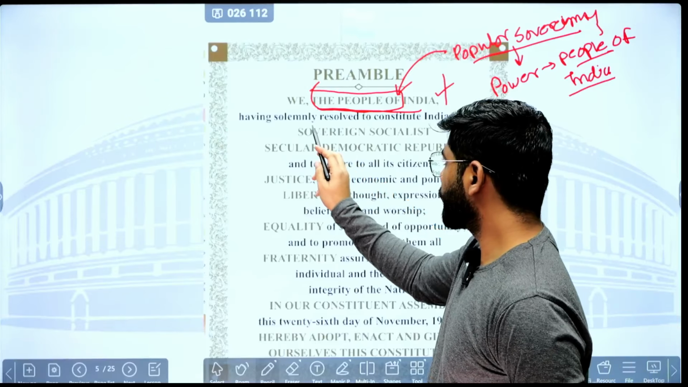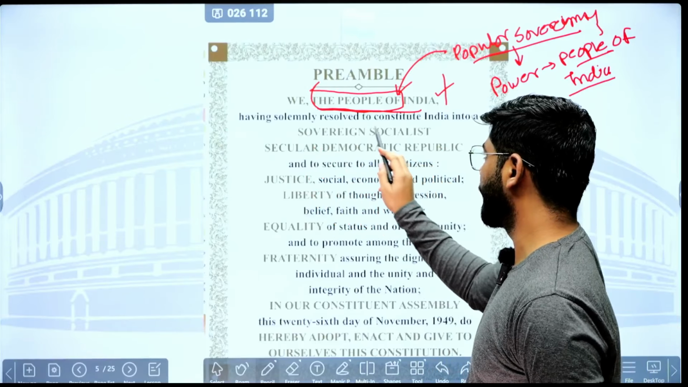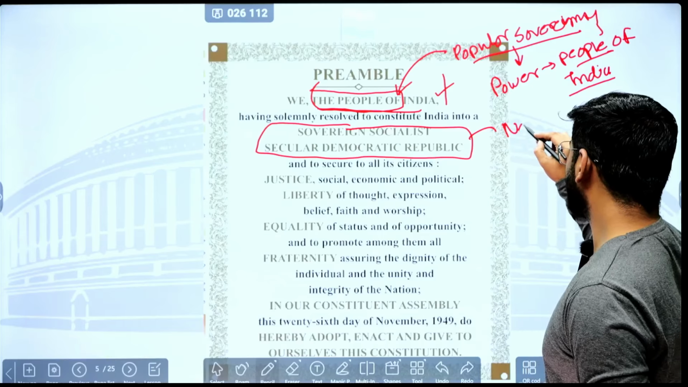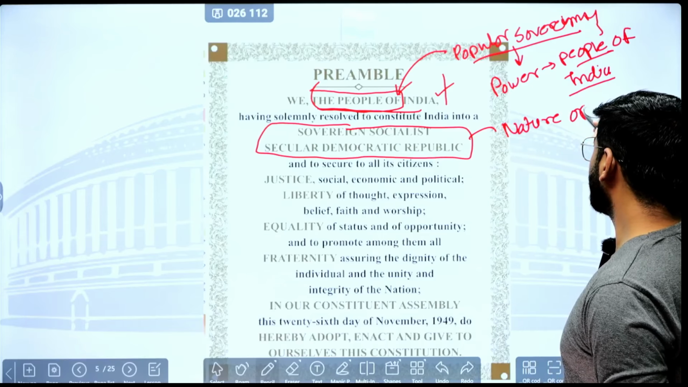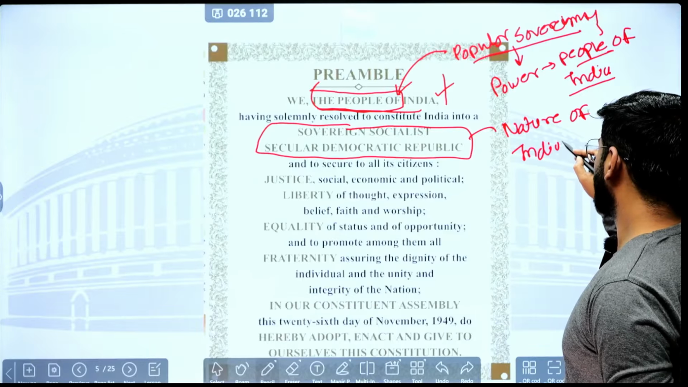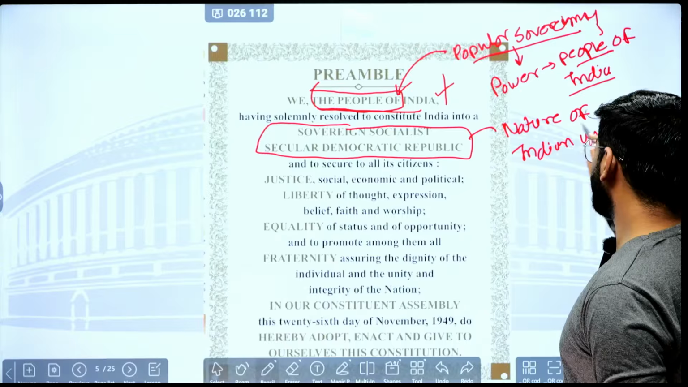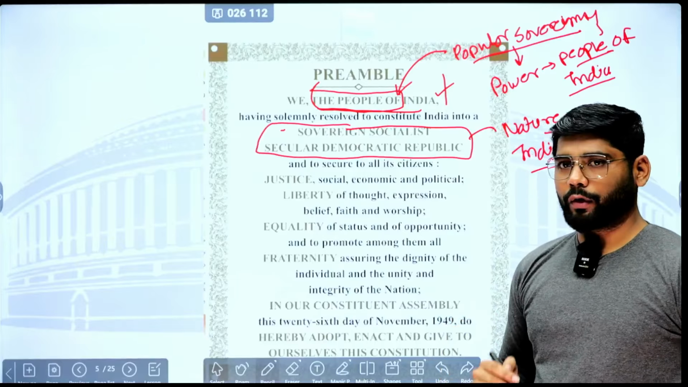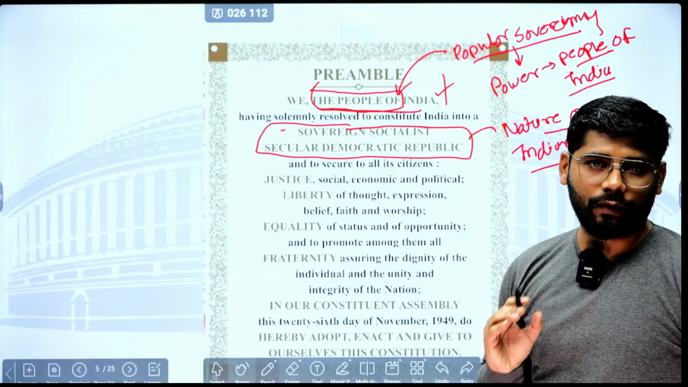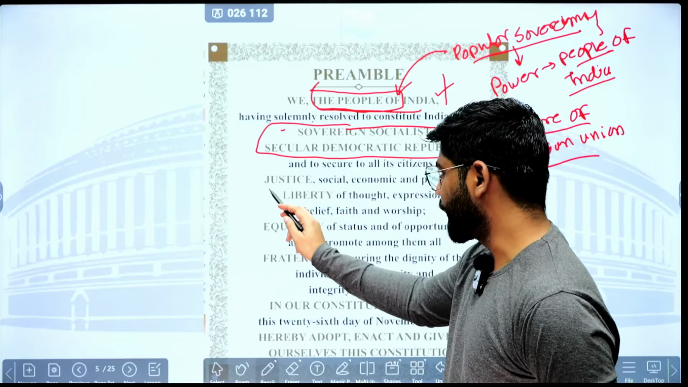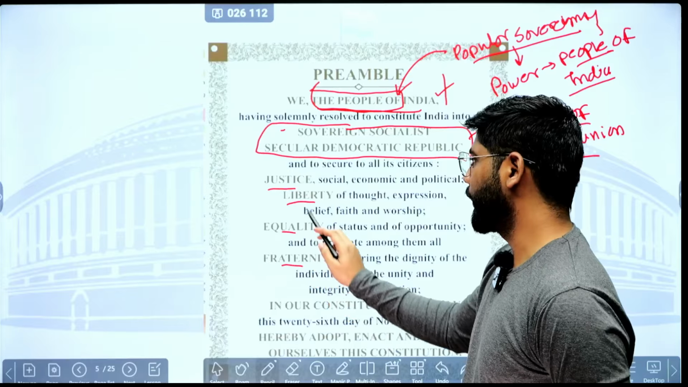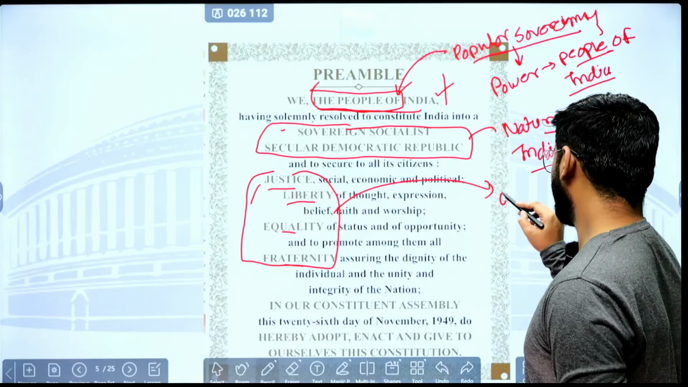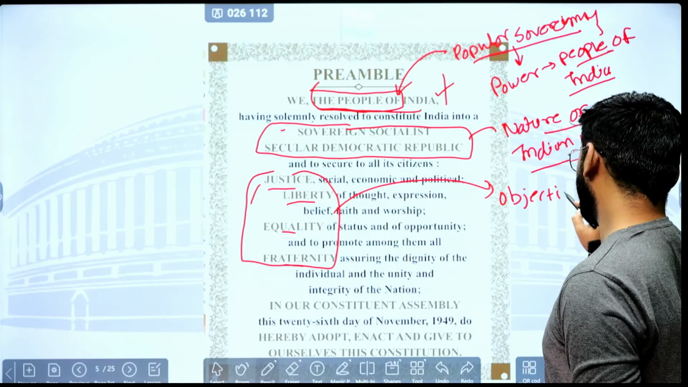Second, it talks about the sovereign, socialist, secular, democratic republic. What are these? These are all the nature of the Indian Union. If a question comes, what is the nature of the Indian Union, then we can talk about sovereign, socialist, secular, democratic, republic. So these are the nature of the Indian state. And the justice, liberty, equality, and fraternity are all the objectives of the Indian state.